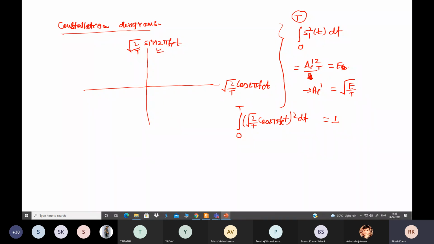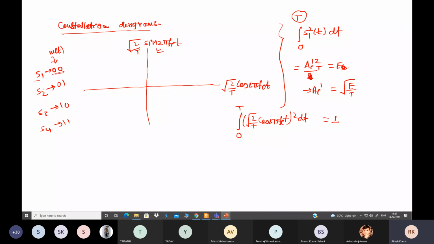Now one by one we will put all the symbols. So the first symbol S1 is represented by 0 0. Second is S2 for the transmission of message signal 0 1, S3 for 1 0, and the fourth symbol S4 for the transmission of 1 1. So these are the message signals. Don't confuse: the modulated symbols, meaning the transmitted signals, are represented by S1, S2, S3, S4 in case of the message bits 0 0, 0 1, 1 0 and 1 1.